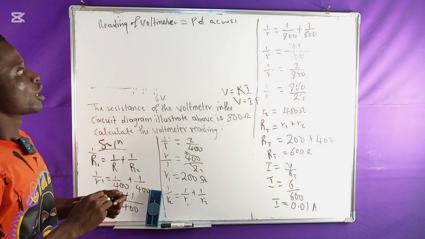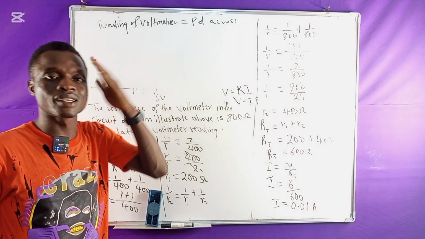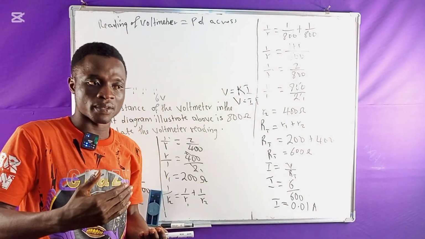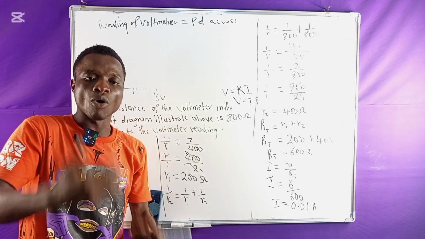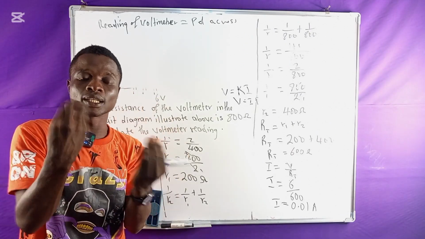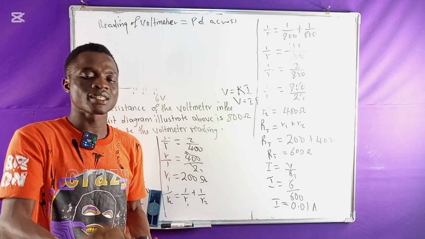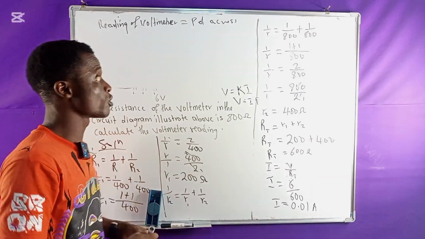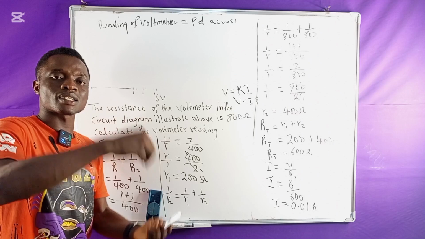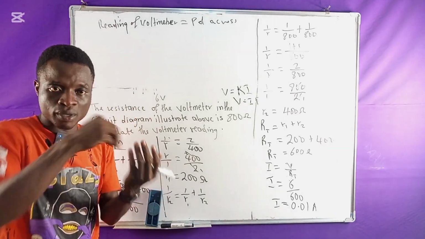Why? Because when we have a potential difference, it simply means a current that flows through in a closed circuit. Whereas we also have what's called an EMF, right? EMF simply means electromotive force, and that one is in an open circuit.